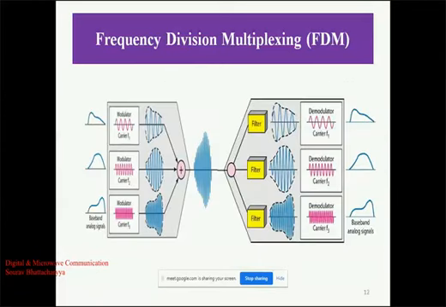So in this diagram also, that is the same diagram. Here we have different types of message signals. These are the modulating signals or your baseband signals. Let the message signals be M1, M2, and the third message signal M3, and these three message signals are in the range of hertz to 2 kilohertz, because they are your audio signals.